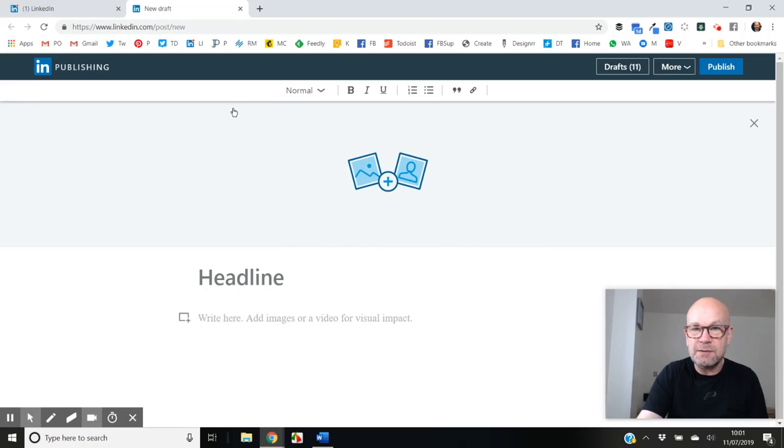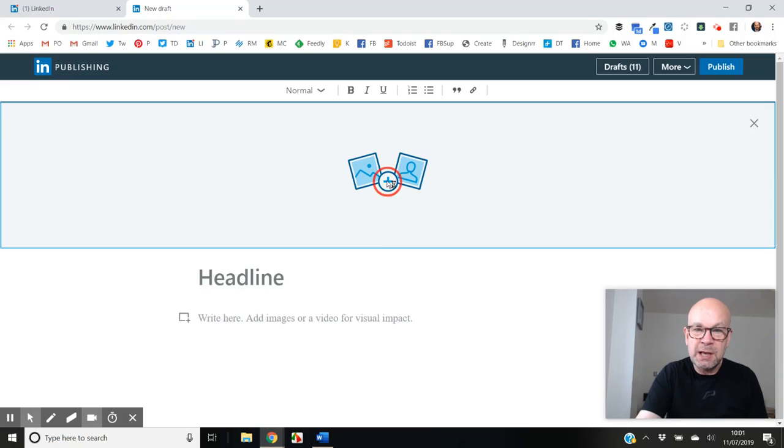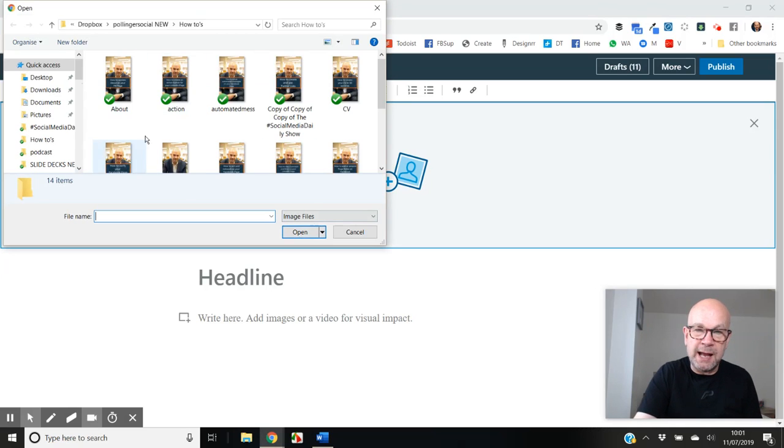You've got none of the clutter of Microsoft Word at the top, just the text size and formatting controls, numbering, bullet points, etc. that you need. Then you've got a nice banner area, so you can add a banner that goes right the way across the top in terms of an image there, or a square image depending on its size. To do that, you just click on this plus symbol and pick it up from your PC.